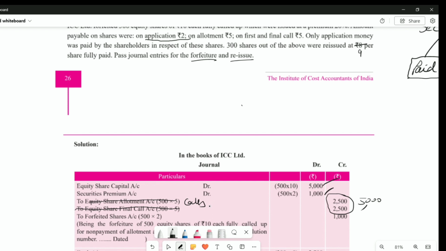Because total on debit side is 12 rupees. He is supposed to pay 10 rupees plus 2 rupees, right? So out of 12, if he is paying 2 rupees, then obviously he is not paying 10 rupees.